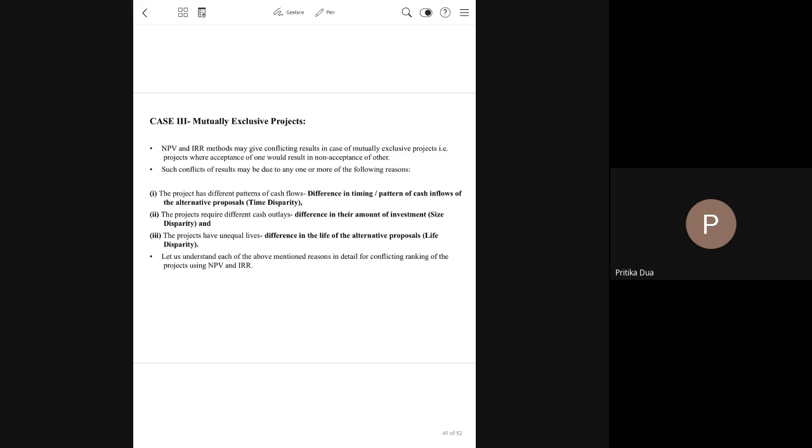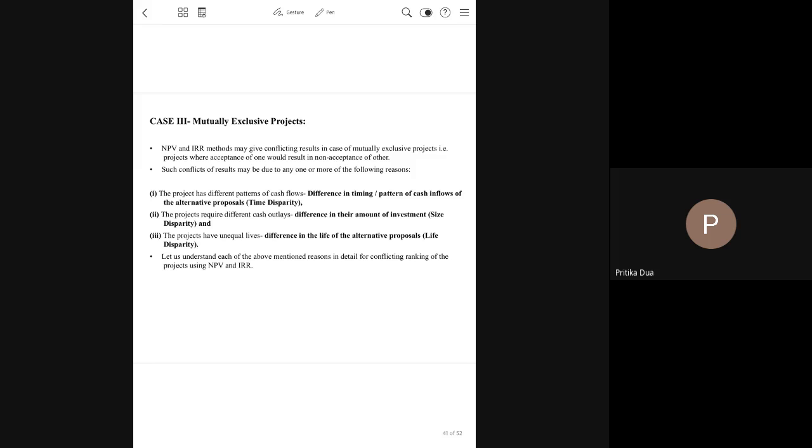Now selection of one contractor here will automatically reject all others. This kind of situation is the case of mutually exclusive projects. In this situation, we accept only the best project.